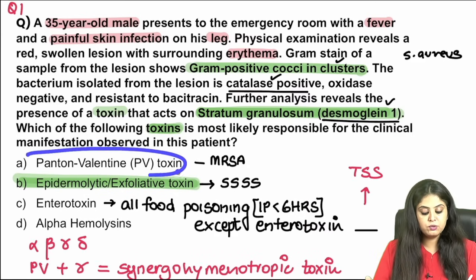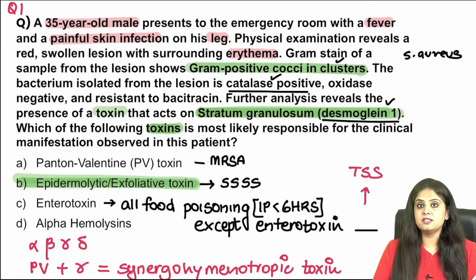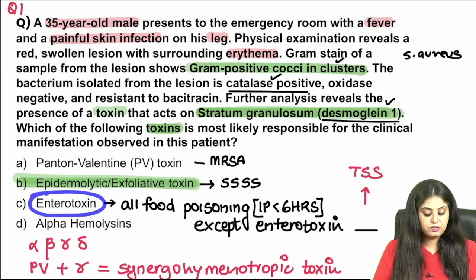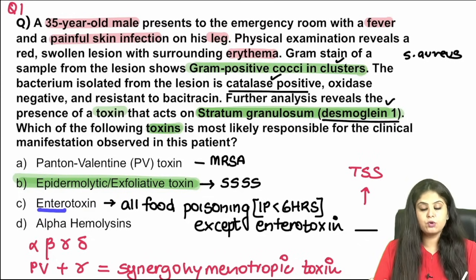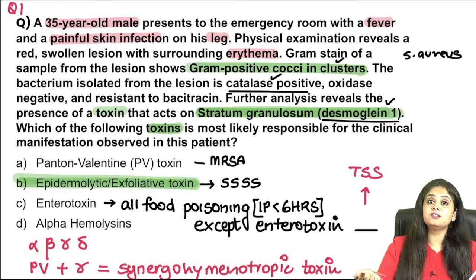There is a toxin produced by Staph aureus called the Panton-Valentine toxin, which is known to be produced by the methicillin resistant Staph aureus. Then there is an enterotoxin. The word entero tells me that it is going to cause food poisoning. Remember, Staph aureus has an incubation period of less than 6 hours, and that is how you confuse the Staph aureus food poisoning with the Bacillus cereus food poisoning.